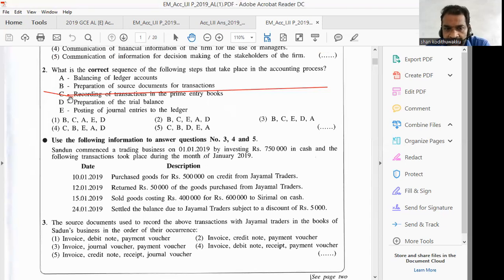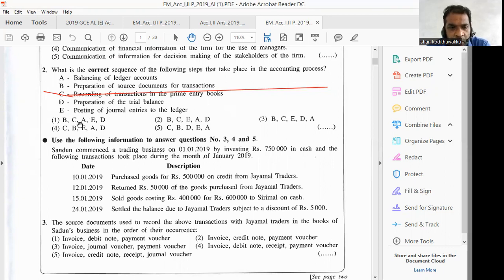Then C, recording of transactions in the primary books. Right. That is the second step. C is there in number 1, C is there in number 2, C is there in number 3. Therefore, we can't select yet because in all three answers 1, 2, 3, we have C. Right. Then we have to go further. Preparation of the reference? No, that is wrong. Posting of journal entries to the ledger. E is the third step.